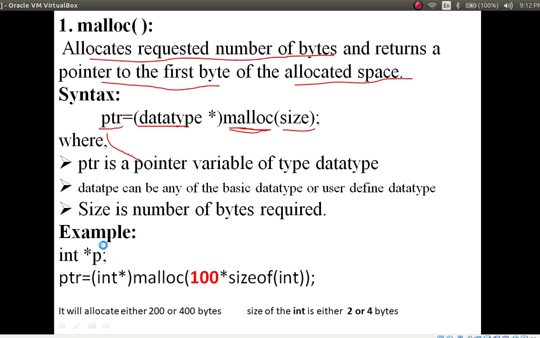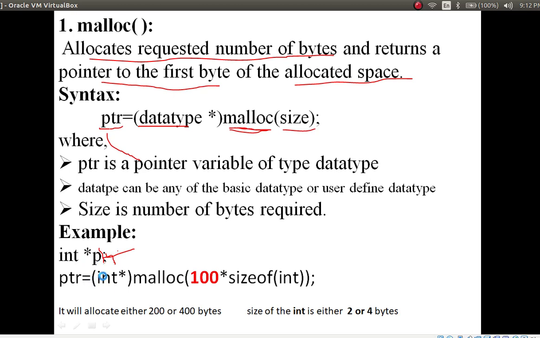Example: here this one is a pointer. Here I have written p, but just consider it as either p or ptr. If you are using ptr, here you have to write ptr. If you are using p, then here only p. Example, int star p is a pointer variable.